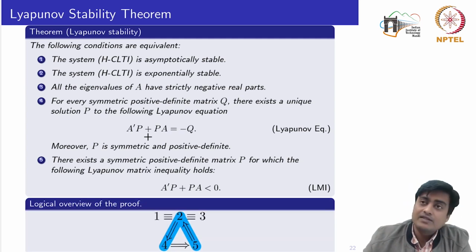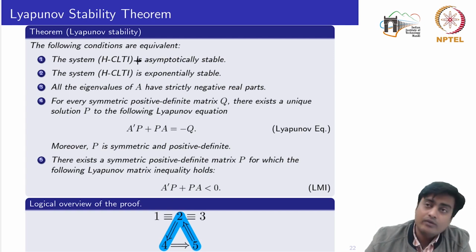Since there are 5 statements, this is how we are going to proceed to prove all these 5 statements. When we say that statement 1 is equivalent to statement 2, we mean that 1 implies 2, meaning if 1 is true, then 2 is true. Also the other way around, if statement 2 is true, then statement 1 is also true.